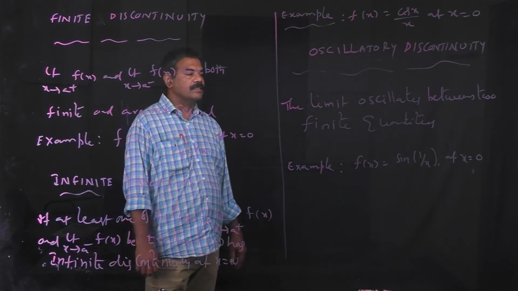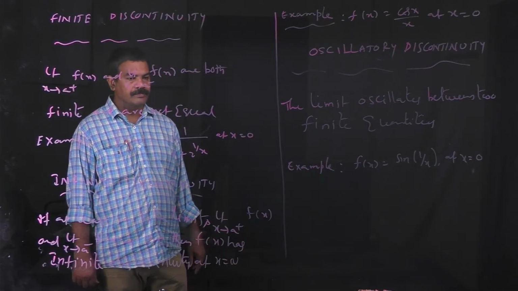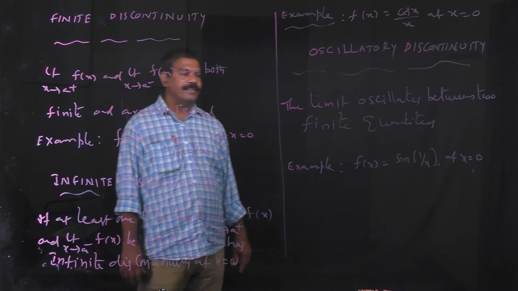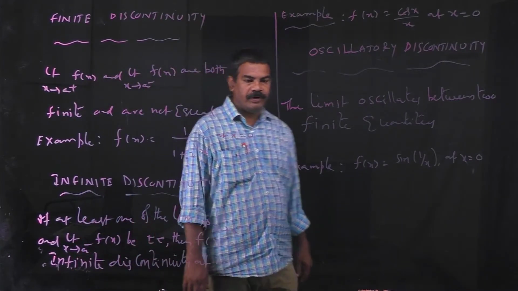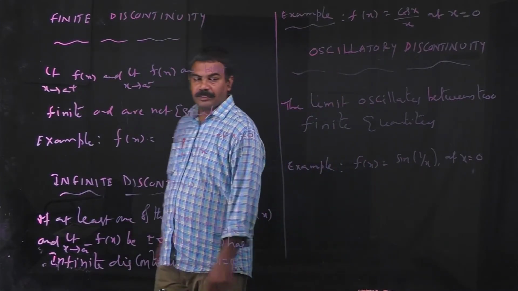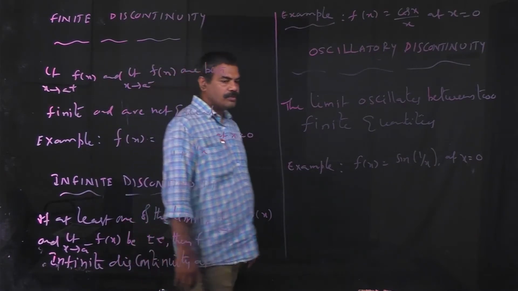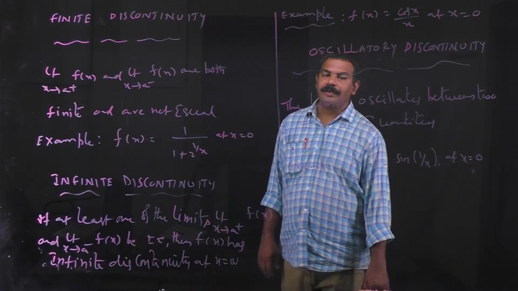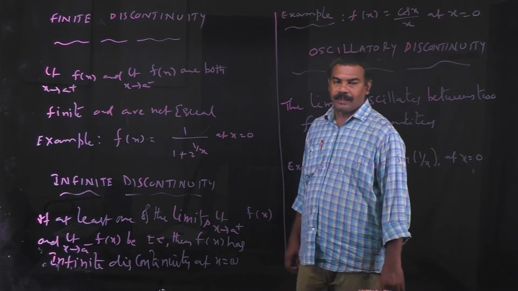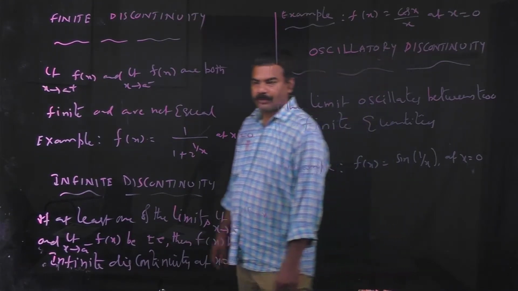Now we discuss the three types of the second kind of discontinuity. First one is finite discontinuity. Suppose the limit as x tends to a from the right of f(x) and the limit as x tends to a from the left of f(x) are both finite but not equal, that is, LHL and RHL are finite but LHL is not equal to RHL.